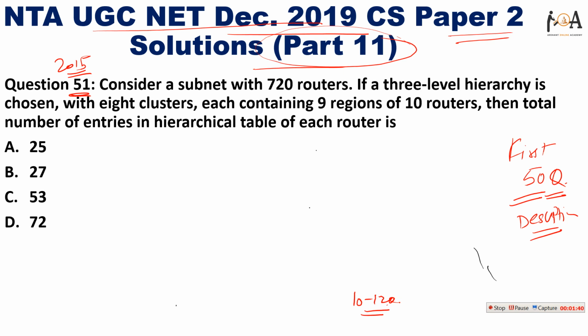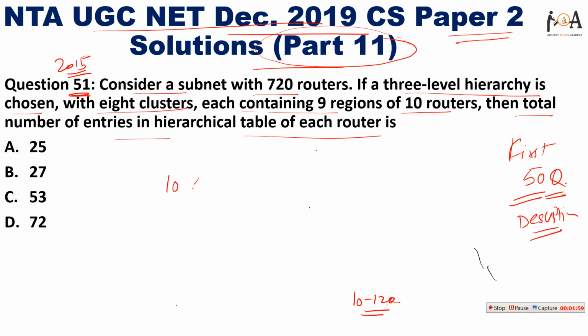So let's solve question number 51 now. The question is: consider a subnet with 720 routers. If a three level hierarchy is chosen with 8 clusters, each containing 9 regions of 10 routers, then the total number of entries in the hierarchy table of each router is?